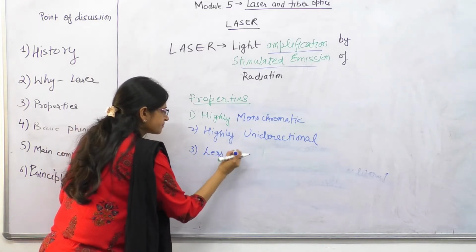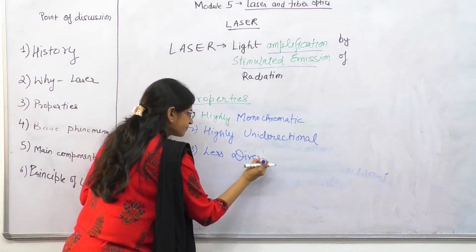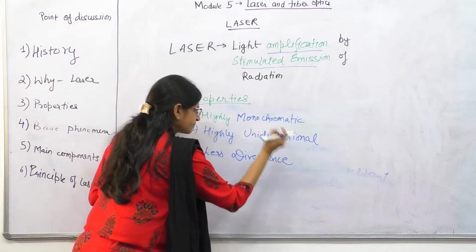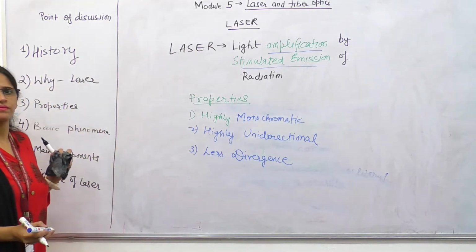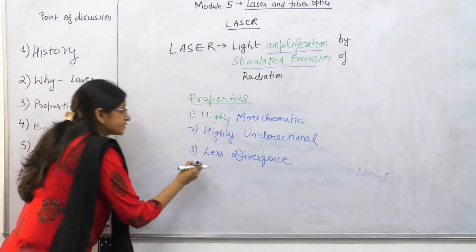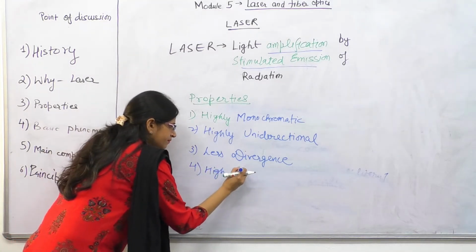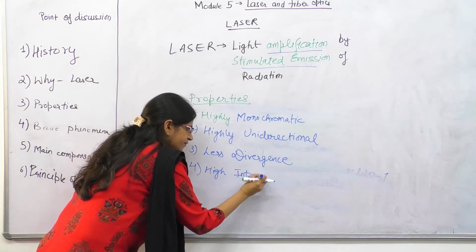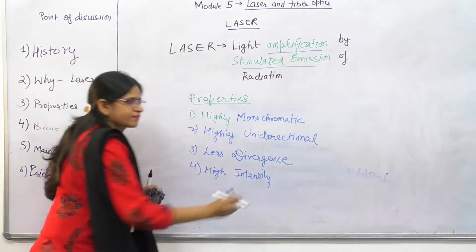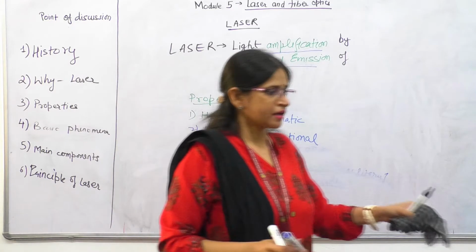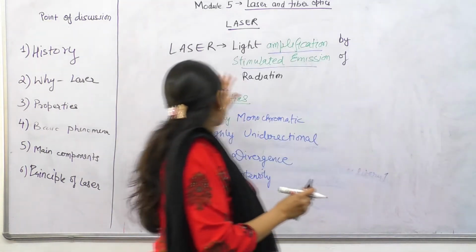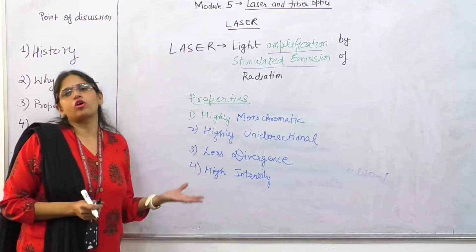Less divergence. High intensity. Okay. So these properties make laser different than the normal source.